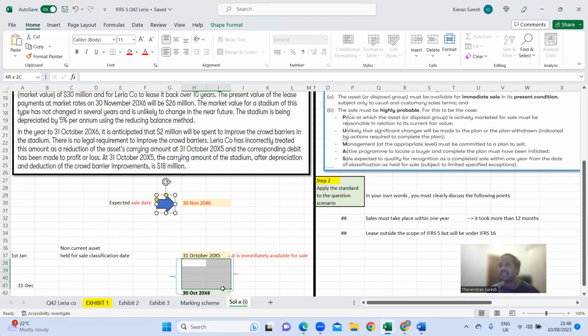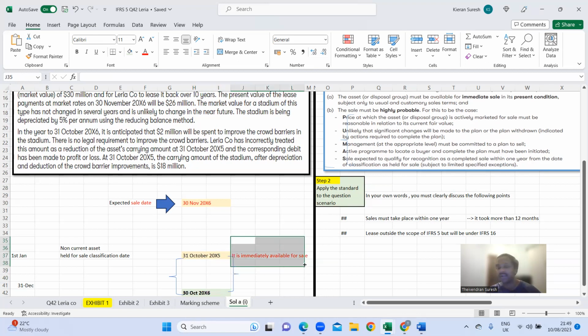They have taken one more month. They have taken 13 months for the plan, right? They're expected to sell the stadium only after 13 months. So there is no plan to sell the asset within 12 months. Therefore that last condition, that the sale is expected to qualify for recognition within 1 year, failed. Therefore, it is not highly probable, like the directors are saying. To be highly probable, the last condition also needs to be satisfied: the sale should take place within 1 year.